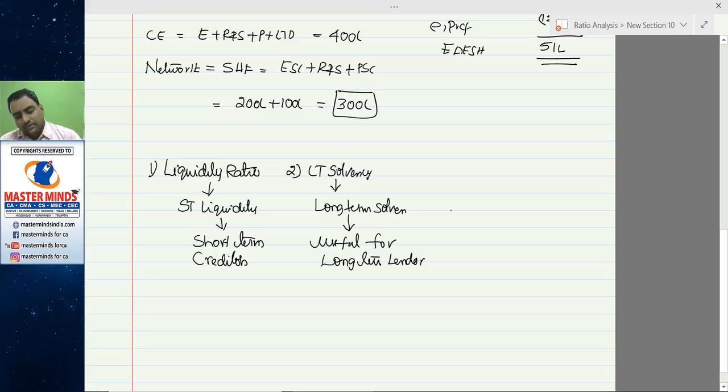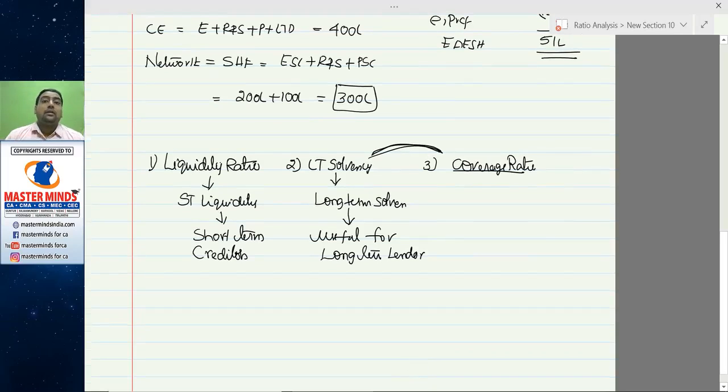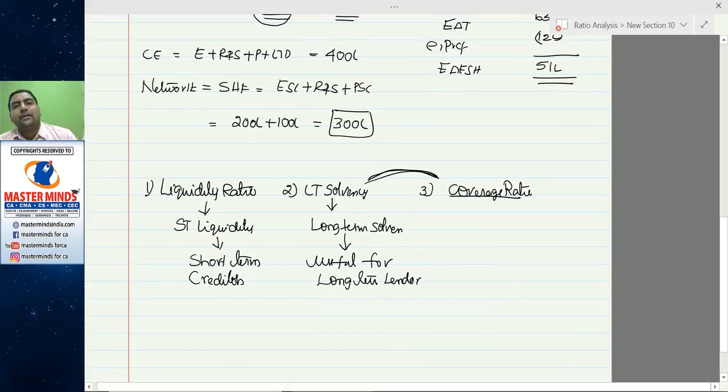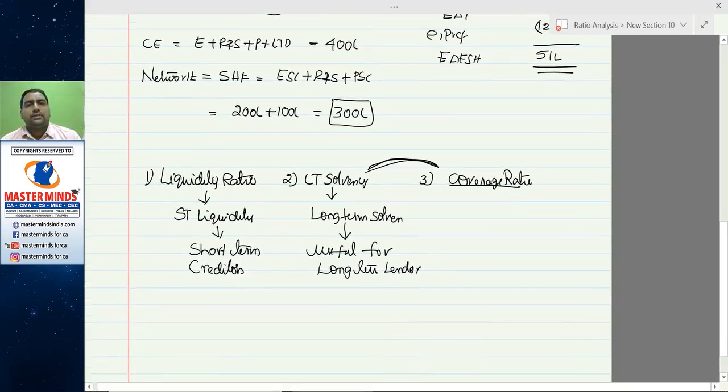Along with long-term solvency ratios, they also look at the coverage ratios. Coverage ratios and long-term solvency ratios put together define your long-term creditworthiness. There are two questions. Can he pay? Will he pay? Can he pay means whether the party has the capacity to repay the debt.